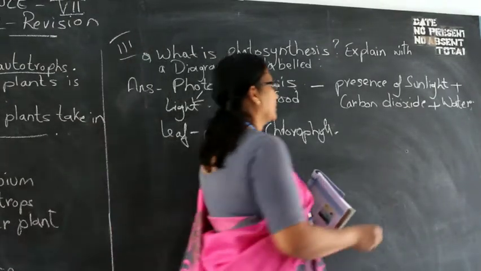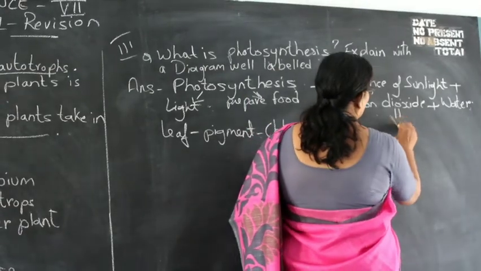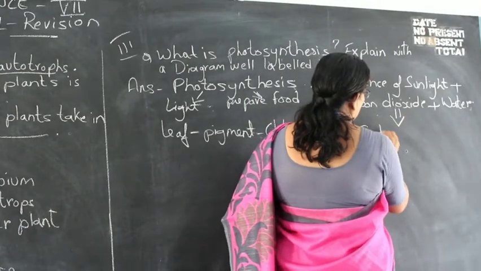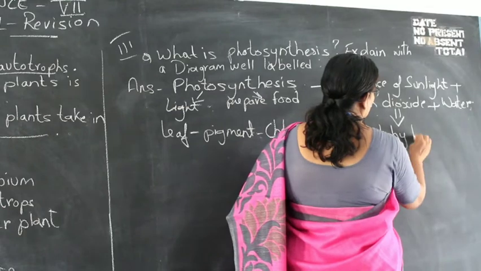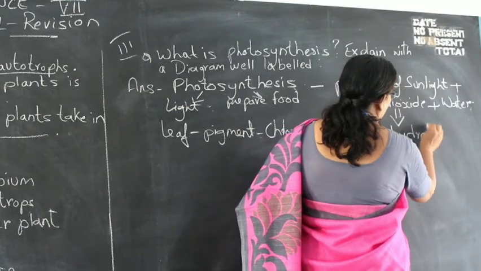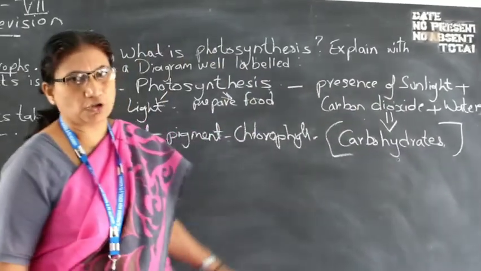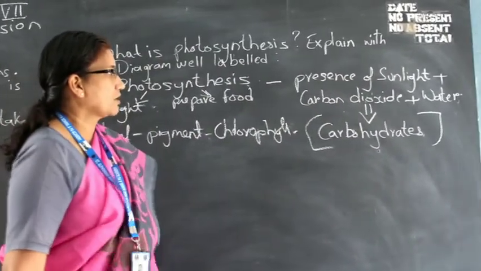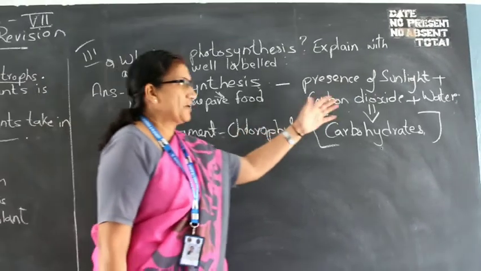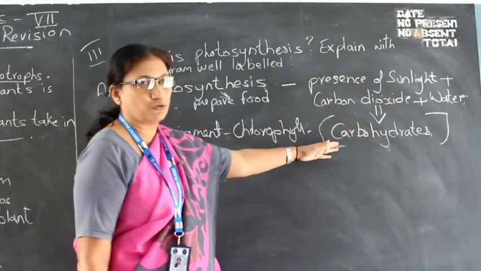Carbohydrates is food for the plant. This is the basic food for the plants. Plants live on carbohydrates. So, in the presence of sunlight, carbon dioxide and water, you get the food for the plant.